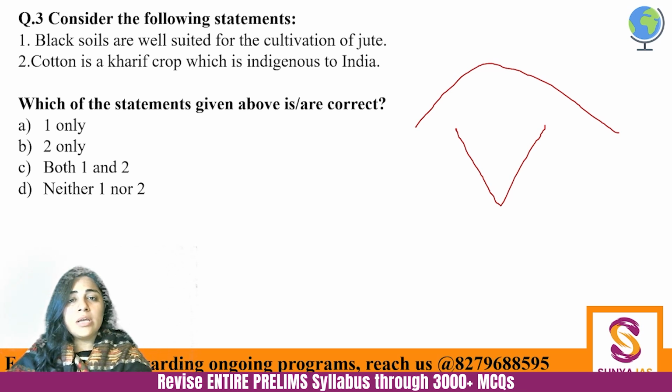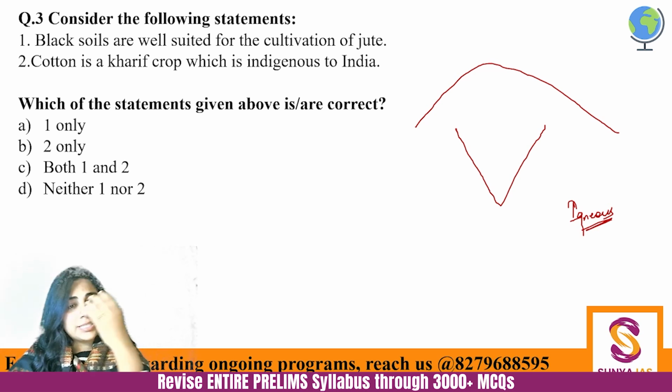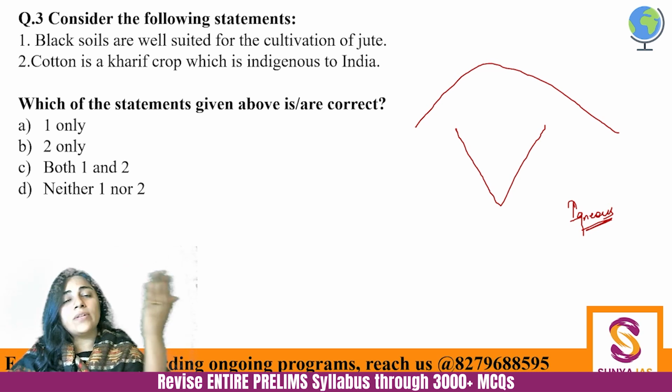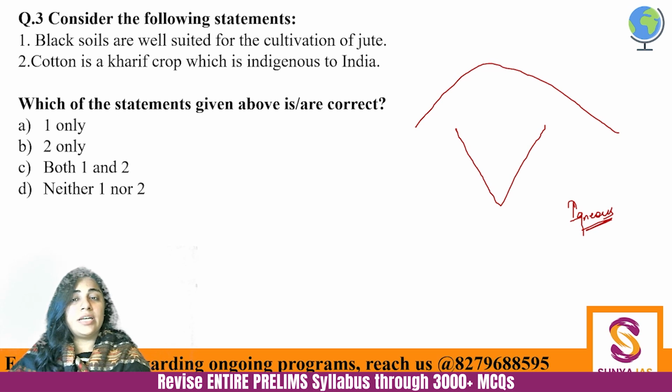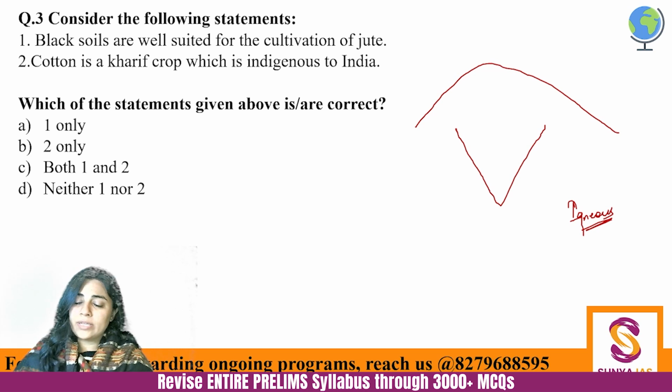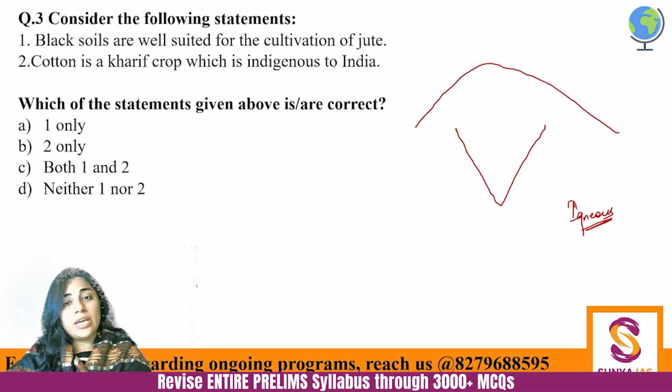So first of all, what is black soil? Black soil is the soil which is made out of igneous rocks, igneous crystalline rocks. So it is a zonal soil. Right? Downward, it's the igneous rock, and with the weathering of that igneous rock, the black soil is formed. Now, where is igneous rock found in India? Does India have any active volcano? Yes, it has an active volcano, which is Barren Island. But does it have an active volcano in the mainland? No, we do not have any active volcano in our mainland, thankfully.